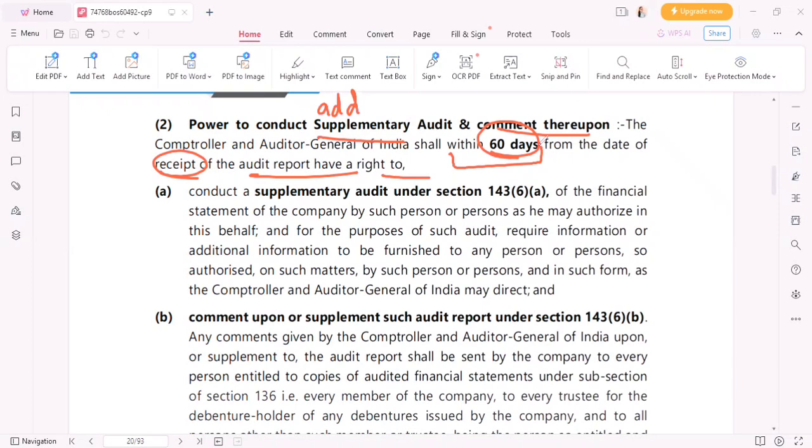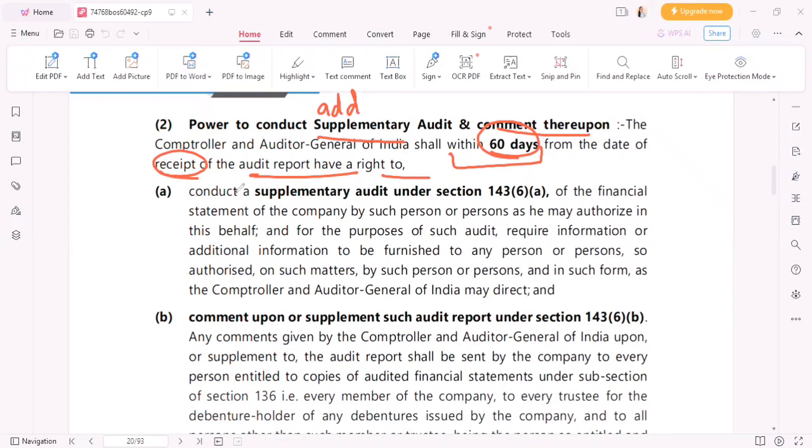Okay, so CNAG can conduct supplementary audit in case when he gets the audit report from the government auditor. If he is not satisfied with such a report, he can, within 60 days, there's a time limit, right? So within 60 days he can conduct additional audit, and he can also comment on it.